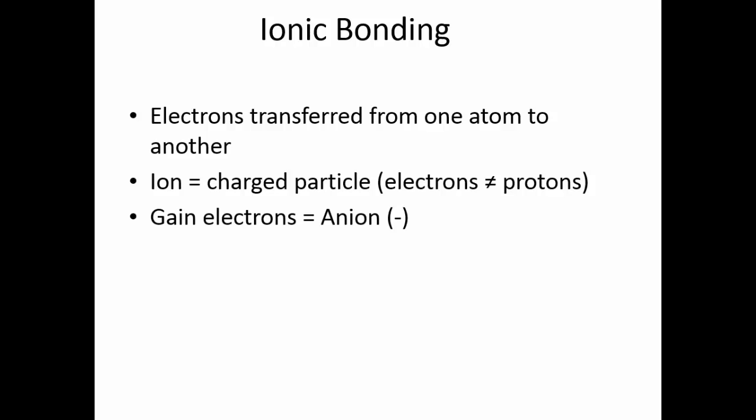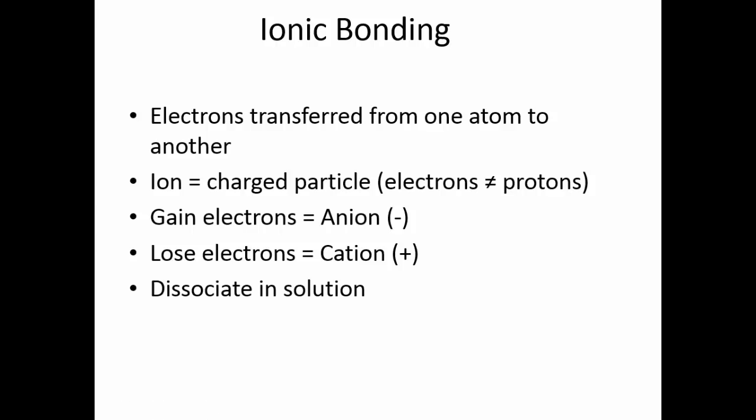If something picks up electrons, it has extra negative charges. Those are negatively charged ions known as anions. If they lose electrons, they have more protons than they have electrons, so they're going to have a positive charge. These are called cations. Now, to help you remember this, you can think of anion as standing for a negative ion, or cations, you can see the plus sign right there in the middle of the word.